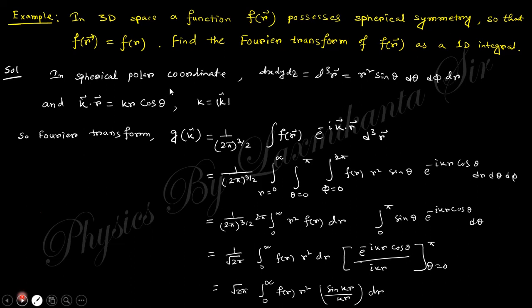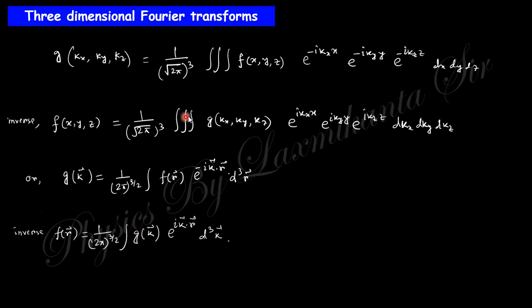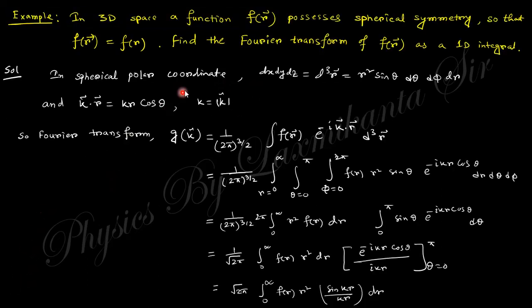There is an example on the three-dimensional Fourier expansion: in 3D space this function f of r possesses spherical symmetry, so that this f of r, this r is the position vector, and this is a function of r, the distance, only. Find the Fourier transformation of this as a one-dimensional integral. Here you can see there are three integrations of r, so these three integrations must be represented in one integration. How? Take this spherical coordinate system, dx dy dz. This is the volume, and this is r square sin theta d theta d phi dr. In this spherical polar coordinate system, this is the small volume.